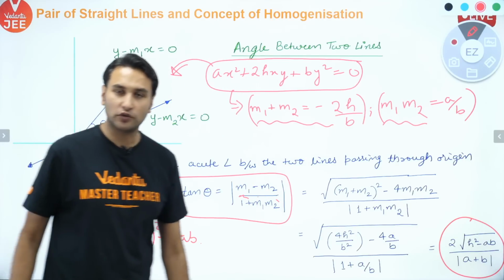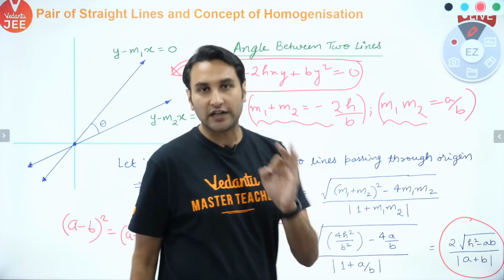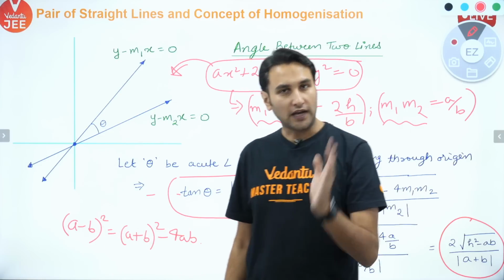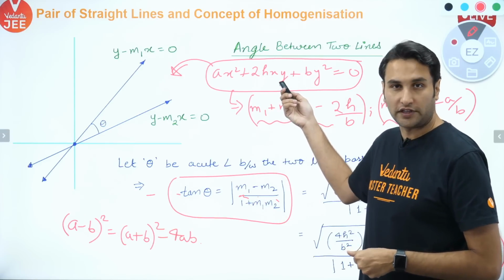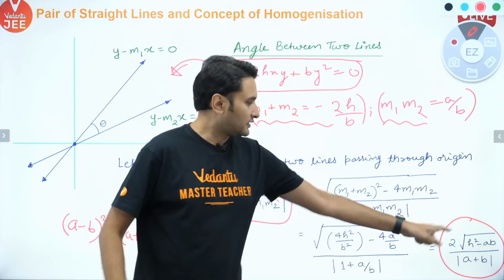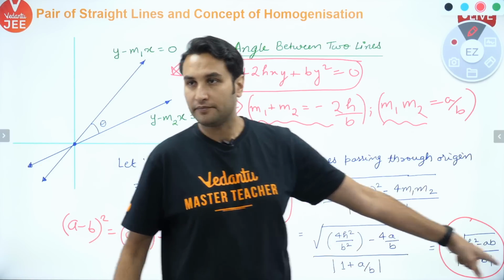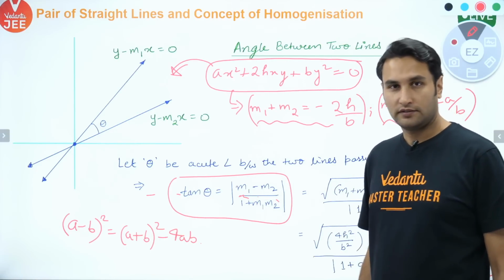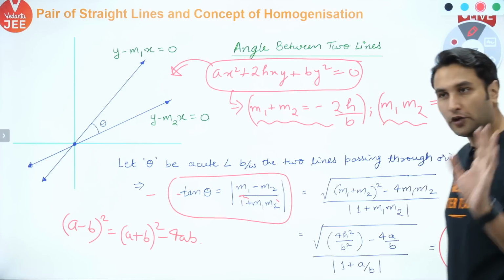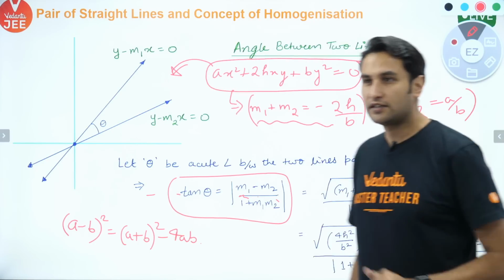What is this result बच्चों? The angle between the straight lines which pass through origin represented by homogeneous equation of degree 2 is given by this. Tan theta is given by this. All right बच्चों, clear है ये? ठीक है, आगे बढ़े यहाँ से. Clear? अब चलो, I hope you have noted down. Now this also tells you certain conditions. ठीक?